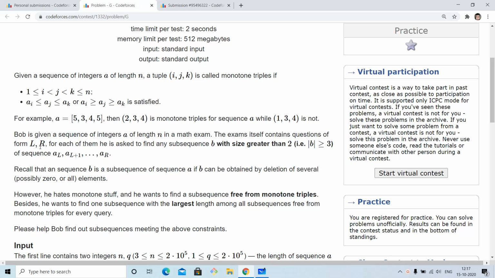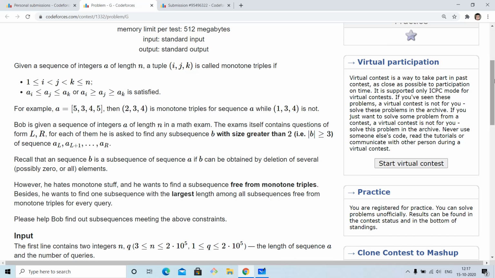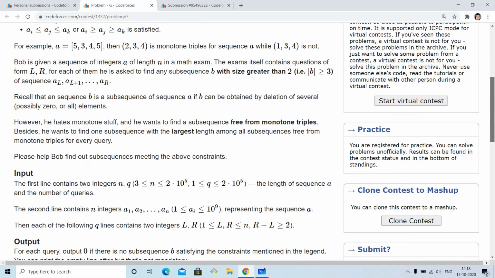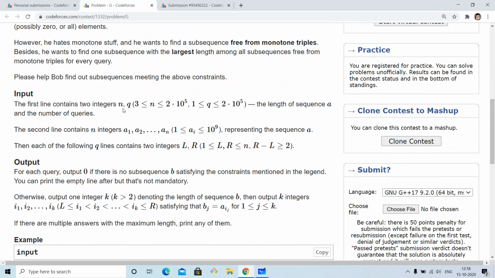We are given the range in each query, and we are asked to find any subsequence with size strictly greater than 2, starting from 3, such that the subsequence has no monotone triple present in it. If there are multiple such subsequences in that range, then we are asked to find the subsequence with the largest length among all of them. The other thing is the constraints: n and q are both up to 2 times 10 to the power 5.